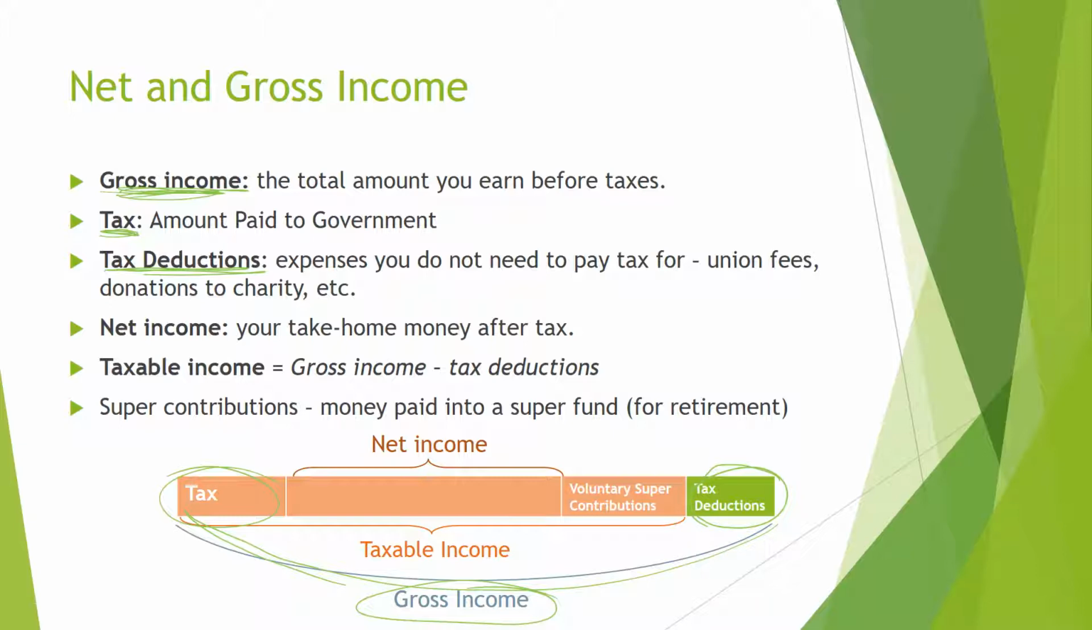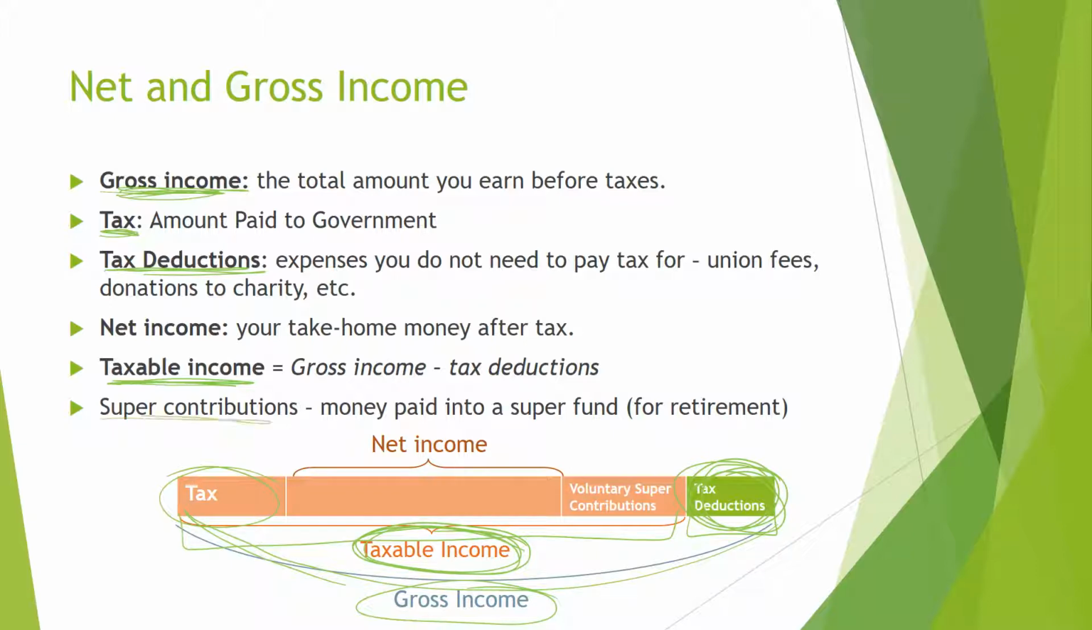Now, they're important when you're looking at your taxable income. So we're going to skip net for a second. Taxable income is all of your gross income minus the tax deductions. So we take all the money we've earned, we take away the tax deductions, and then taxable income is the amount that you will be paying tax on. So you calculate the amount of tax based on this number.